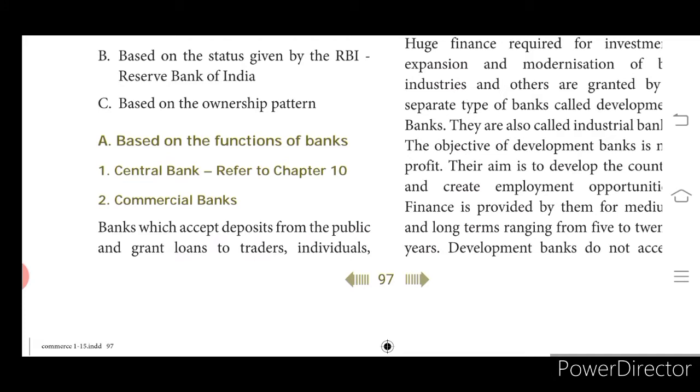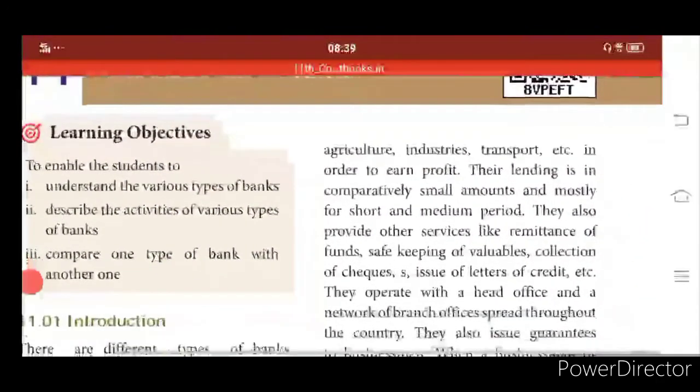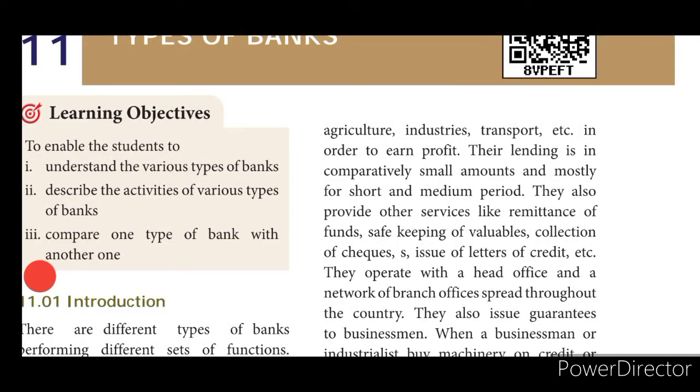What is a commercial bank? The commercial bank is a bank where the regular transactions go on and it aims only for profit. Banks which accept deposits from the public and grant loans to traders, individuals, and even to agriculture, industries, transport, etc. in order to earn profit. The bank which takes on the functions for the purpose of earning profit is called a commercial bank. Their lending is in comparatively small amounts and mostly for short and medium periods.